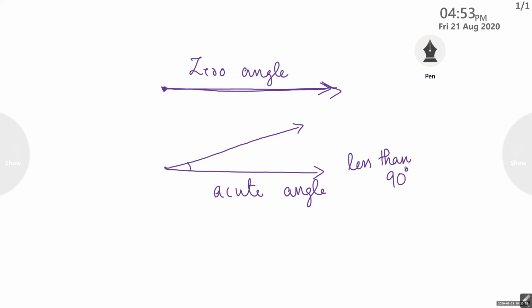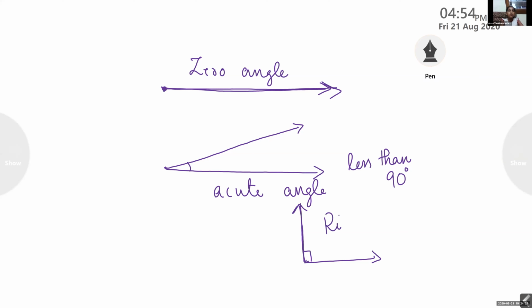From 0, it has started moving, so more than 0 and less than 90. Clear? Okay. But ma'am, it will move only up to this. This ray will move only up to this. And when it comes to the L shape, the angle is known by another name. What is that? Right angle. So it is known as right angle.